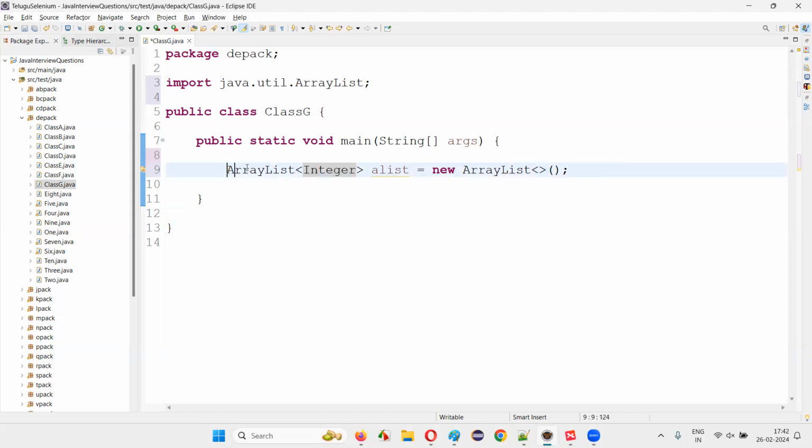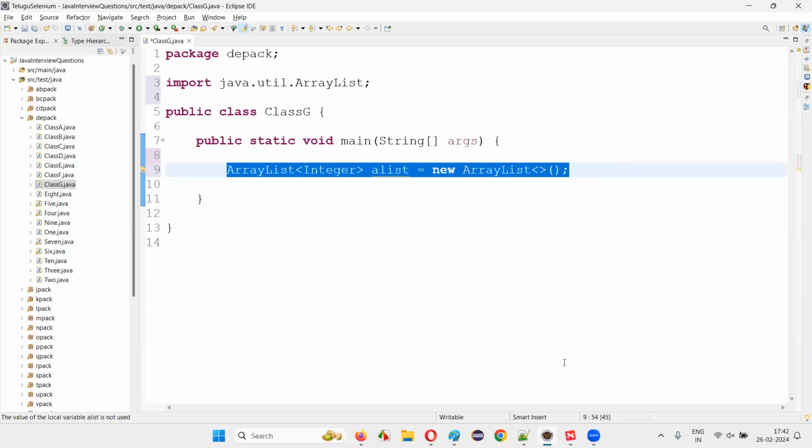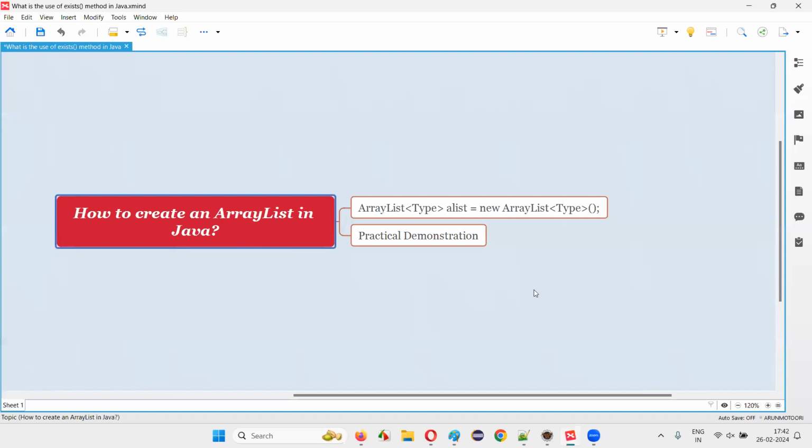If you give the type during the declaration, the type of the objects that you are trying to store into this array list, by specifying the type here as Integer, String, Object, etc., then it's optional to give it here. If you give, no problem. If you don't give, also no problem. This is how we have to create an array list in Java.